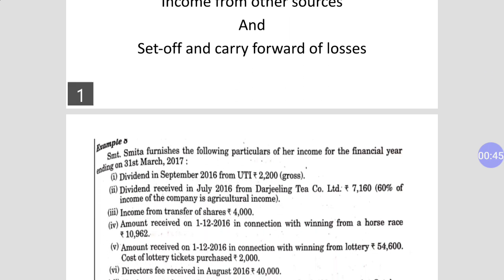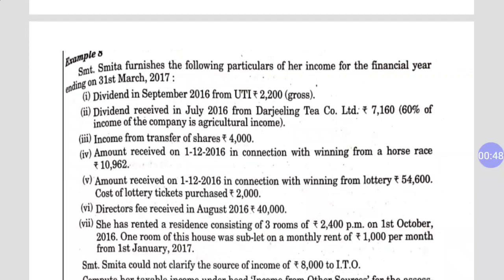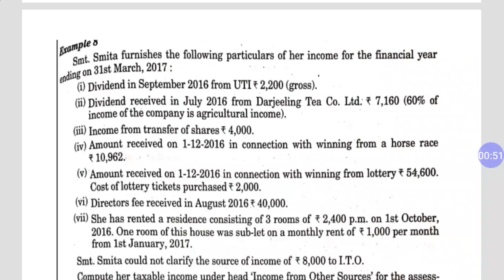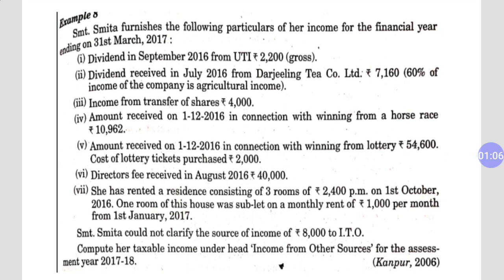First question we have, it's about Srimati Smita, who furnished the following particulars of her income for the financial year ending on 31st March 2017. These are the particulars given by Srimati Smita, and at the end you have to compute her taxable income under the head income from other sources for the assessment year 17-18. So this question belongs to the chapter income from other sources. What Smita furnished, first: dividend in September 16 from UTI, rupees 2200 gross.